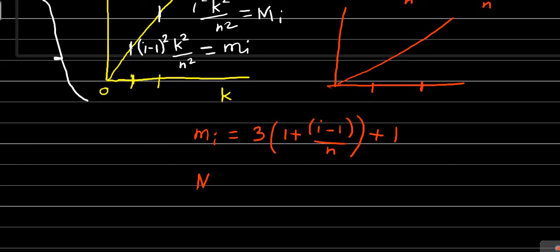The supremum of the function in the ith subinterval is the capital Mi. It will be equal to 3 into (1 plus i by n), and then the plus 1 is as it is. So after giving the values of infimum and supremum, small mi and capital Mi, near about 80% of the example is solved. What remains is to just put these values in the formula for lower sum and upper sum and solve accordingly.